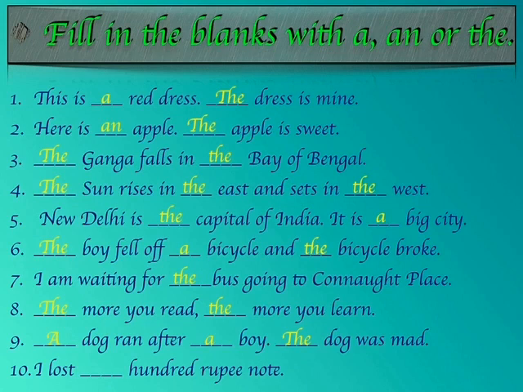Tenth one, I lost a 100 rupee note. Here the article we would be using is a. I lost a 100 rupee note because the 100 rupee note could be anyone. So this is not specific information. I hope that you are clear with this exercise and you have to write this exercise in your textbook.